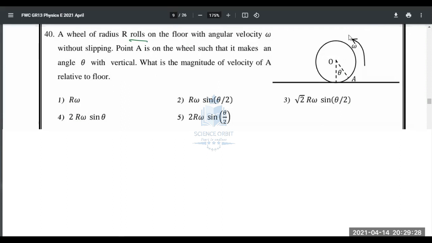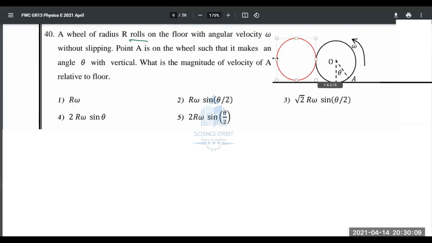Okay. Now, when an object rolls, it performs both linear motion and rotational motion. So if you consider those components individually, let me do that very quickly. I'm going to consider both the motions separately. First, the linear motion. We'll use another color to avoid confusion.